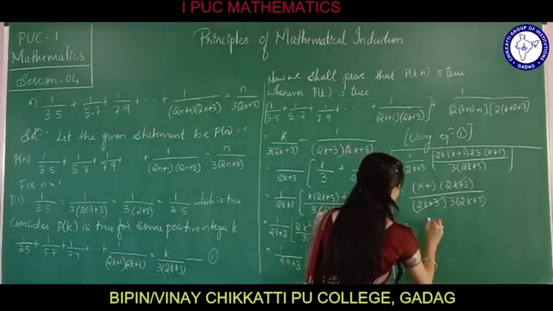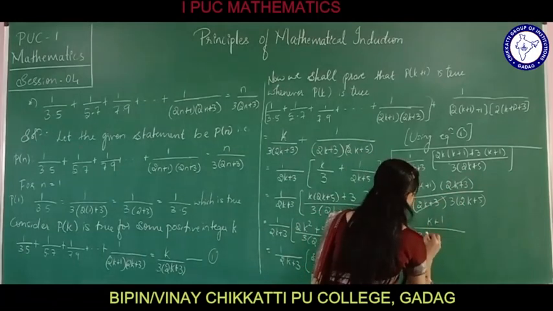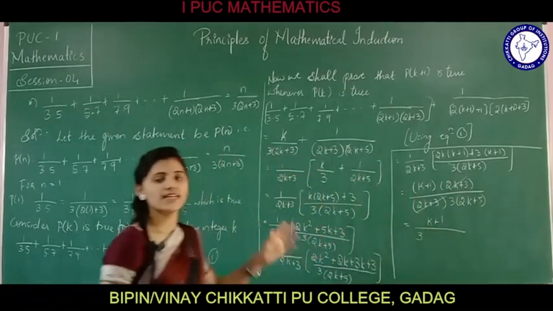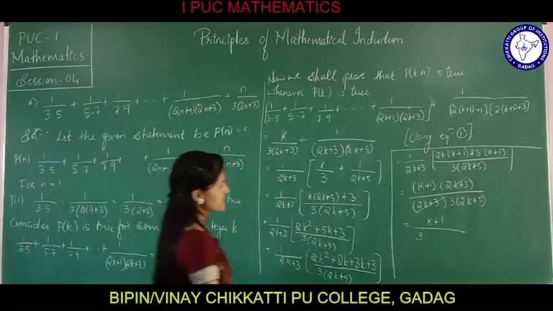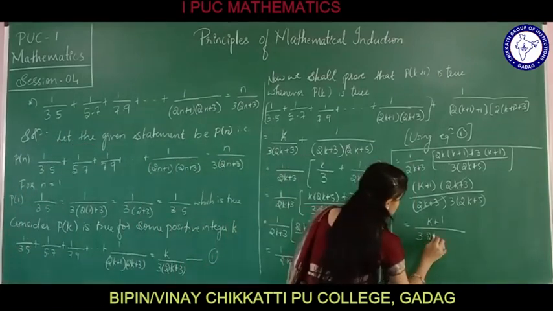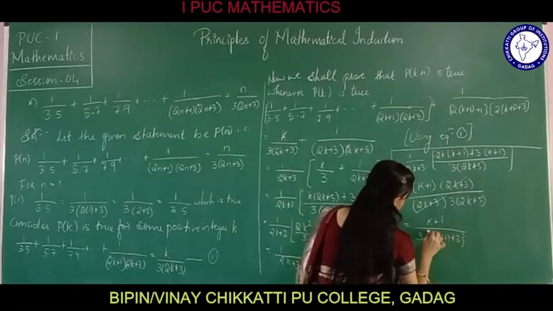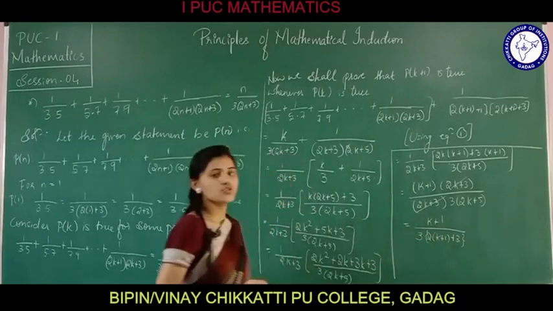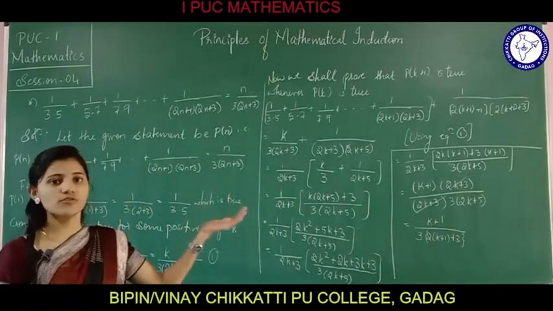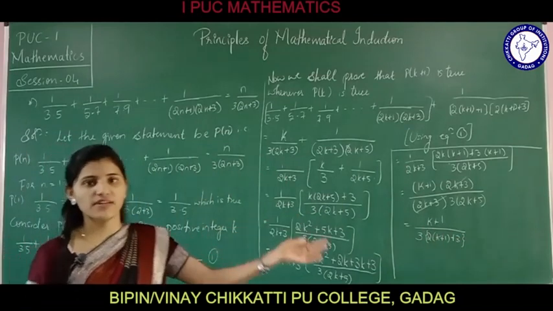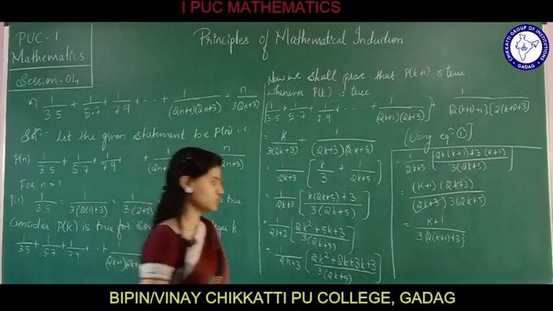Next we are left with k plus 1 divided by 3 into, how can we write 2k plus 5? 2k plus 5 can be written as 2 into k plus 1 plus 3. So we proved that p of k plus 1 is true whenever p of k is true.